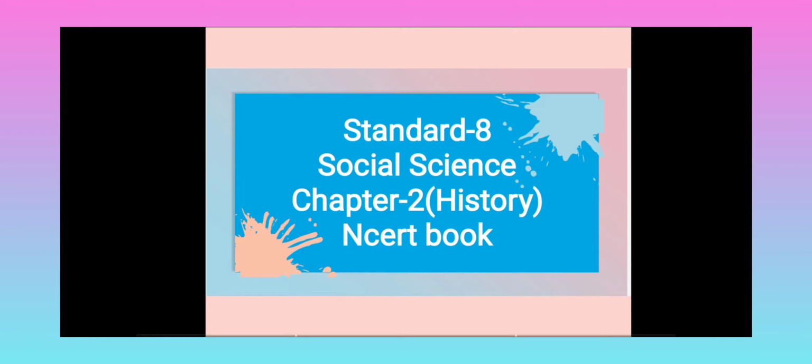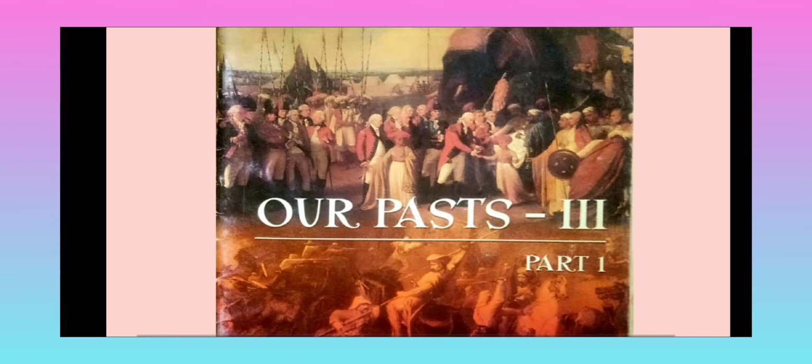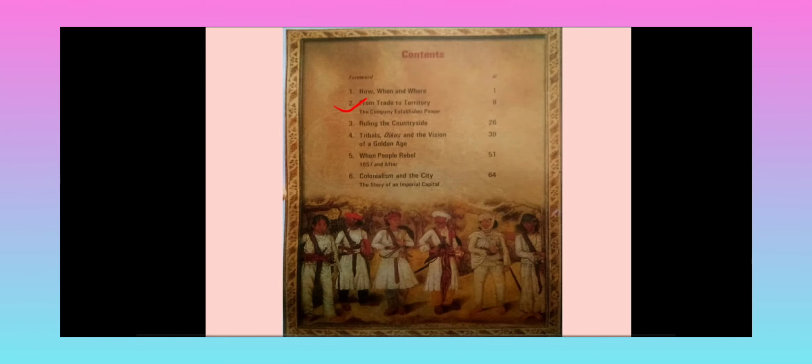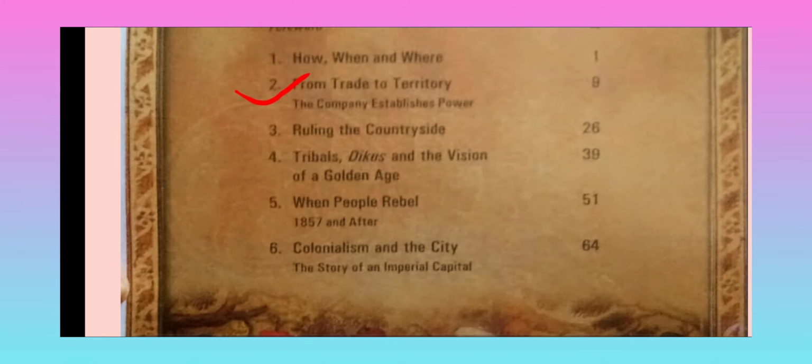Today we will see the quick recap of Chapter 2, Standard 8 Social Science NCERT book. The book name is Our Past-3 Part 1. In this we have already completed Chapter 2, From Trade to Territory, the company has stabilized power. In this, first we will see the mind map.